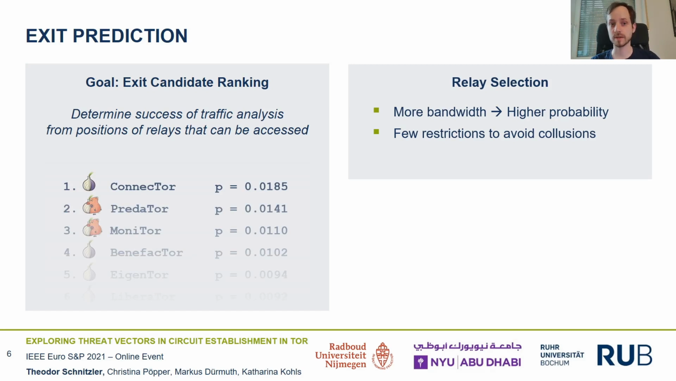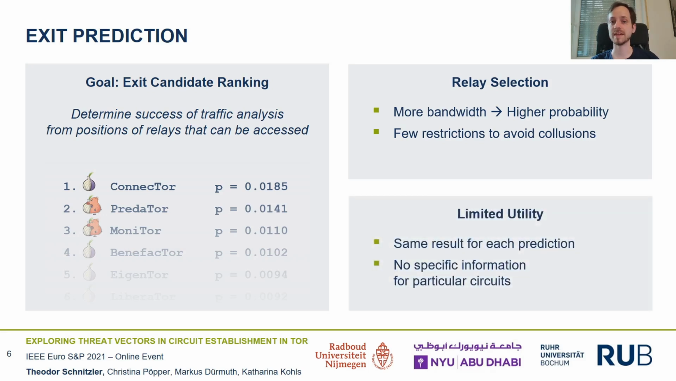This is essentially the concept for an adversary to predict the exit. Simply using the bandwidth is quite straightforward, as I already said. The problem is there is no information gain to determine the exit of a particular circuit. The result of this prediction will be roughly the same for each circuit, as long as there is no significant change in the overall infrastructure in Tor.